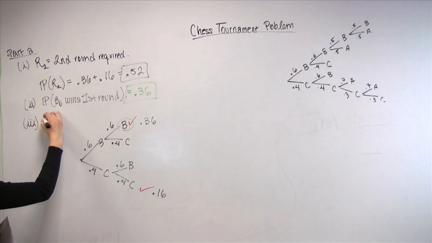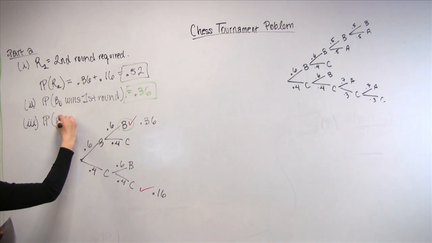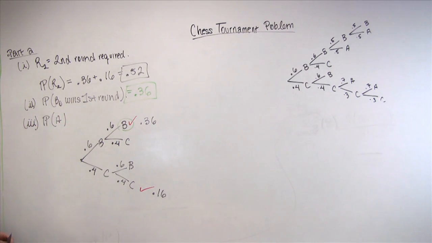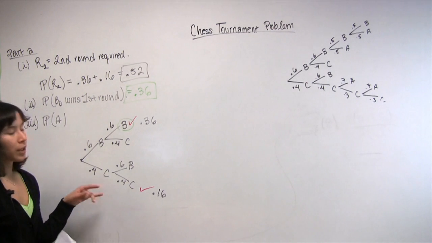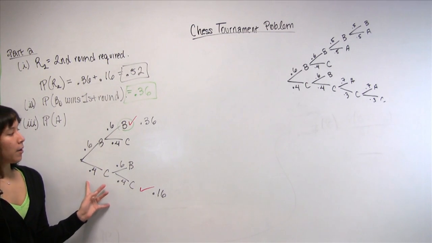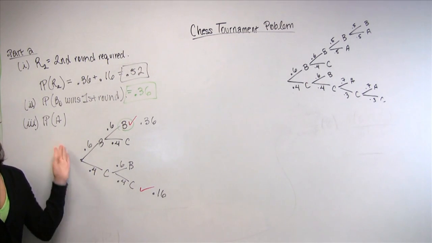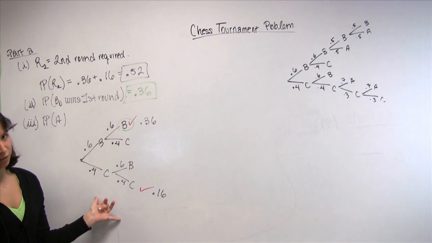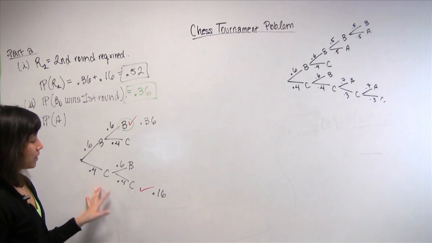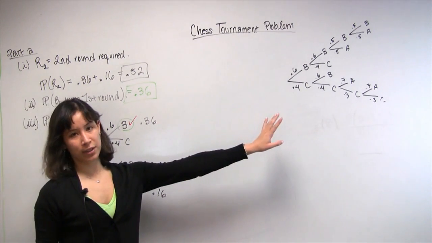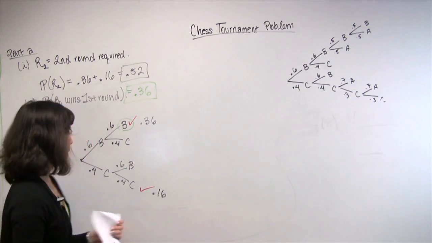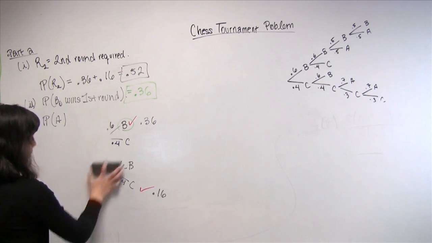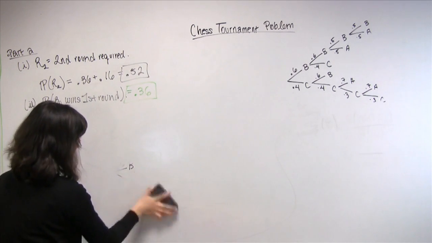So I'm going to just call that A for short. A is the event that Al retains his championship this year. And for that, we're going to need a larger tree because Al has a lot of activity in the second round, and so far our tree only describes what happens in the first round. Now, to save time, I've actually drawn the rest of the tree over there up in the corner. So let's get rid of this one, and let's look at the full tree.